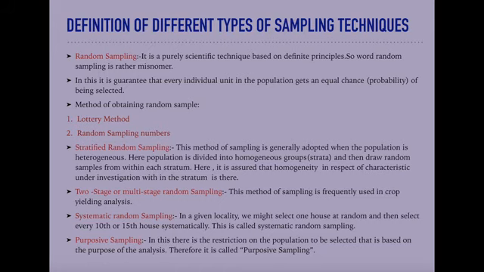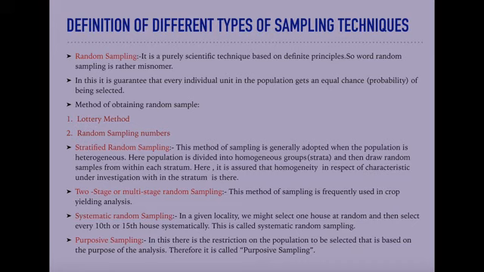Another method is systematic random sampling. In a given locality, we might select one house at random and then select every 10th or 15th house systematically. This is called systematic random sampling.